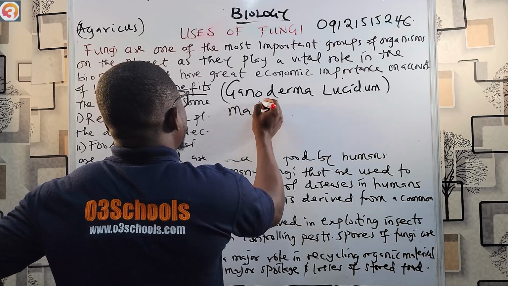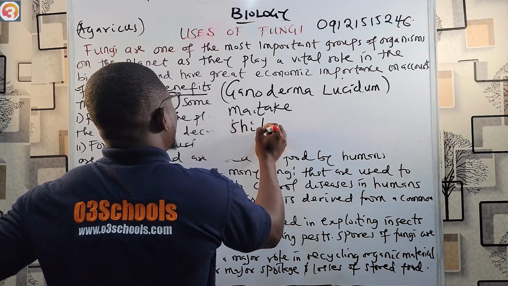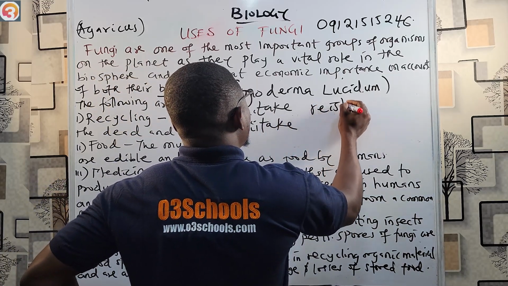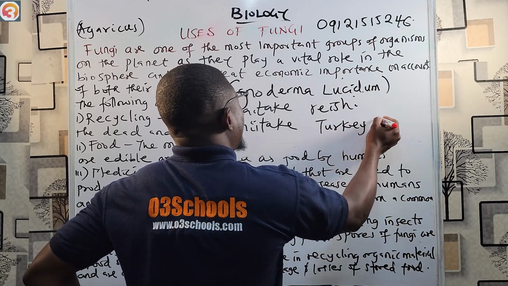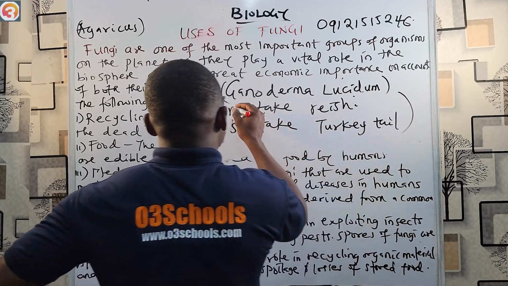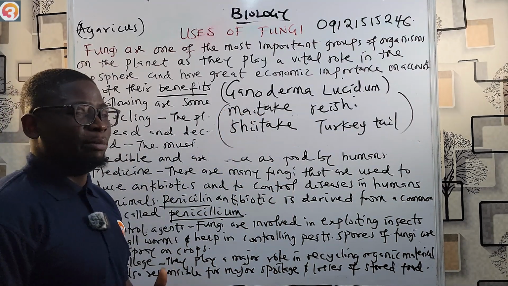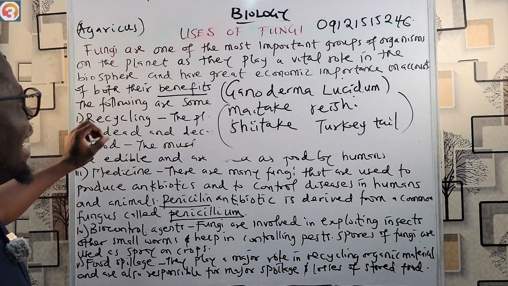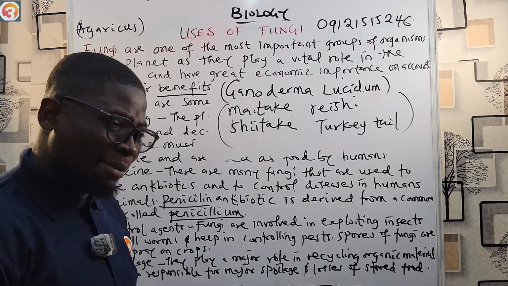We have the maitake, the shiitake, the reishi, and we also have the turkey tail. These mushrooms are anti-inflammatory. They help to remove inflammation from the body, and they also have high immune enhancing effects. They help to enhance your immune system. They are medicinal.